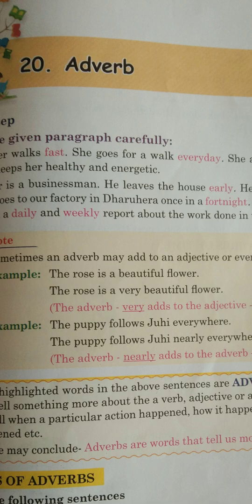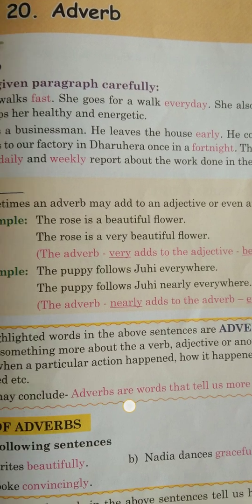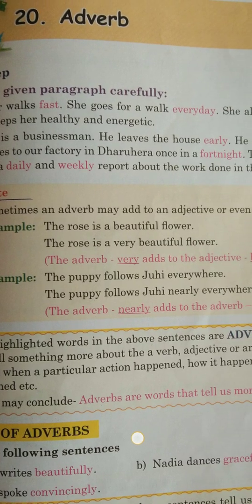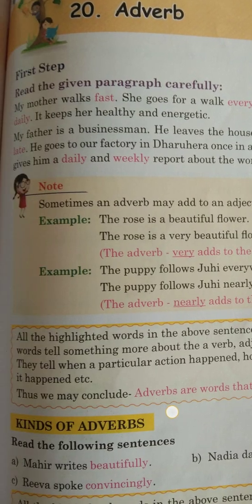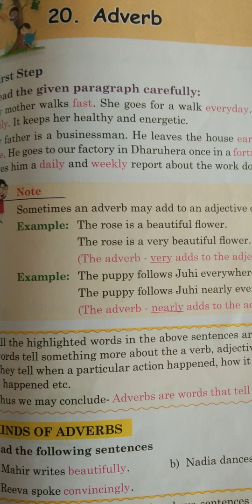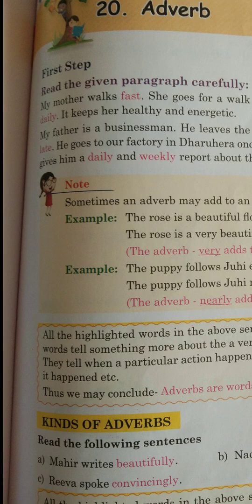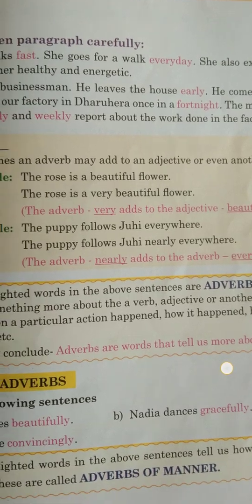The puppy follows Juhi everywhere. The puppy follows Juhi nearly everywhere. Now the adverb is nearly, which adds to the adverb everywhere. So all the highlighted words in the above sentences are adverbs. These words tell something more about the verb, adjective or another adverb. So they tell us when a particular action happened, how it happened, how often it happened, etc. Thus we may conclude that adverbs are words that tell us more about verbs.